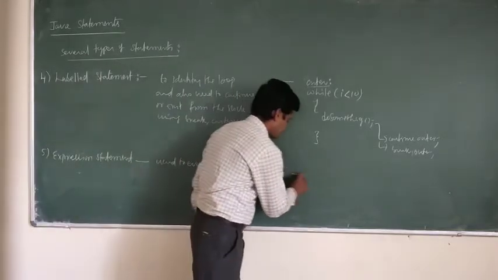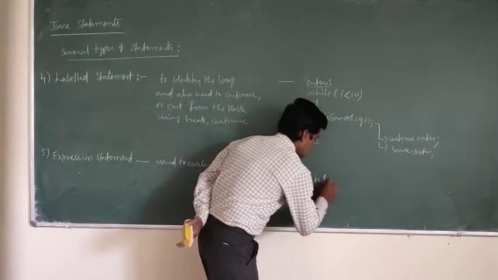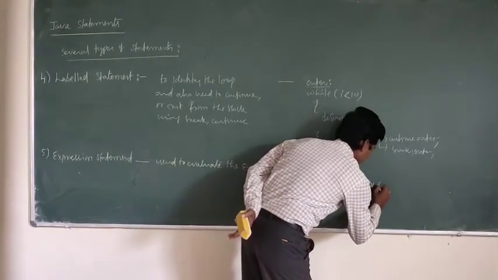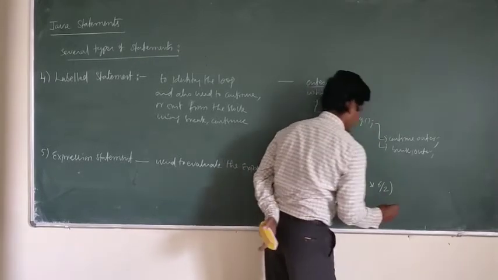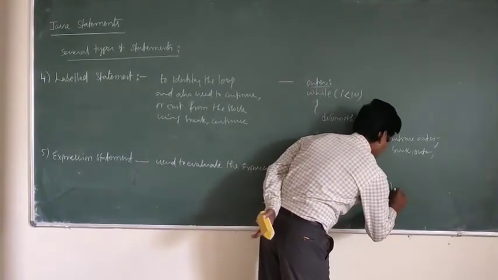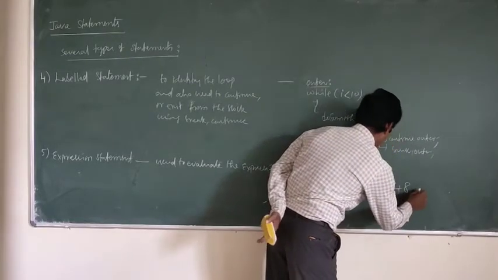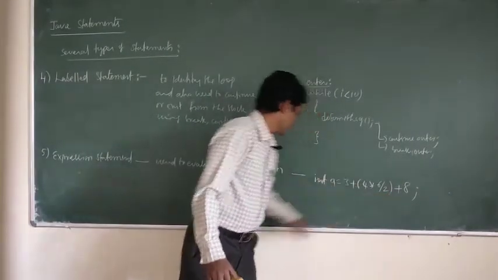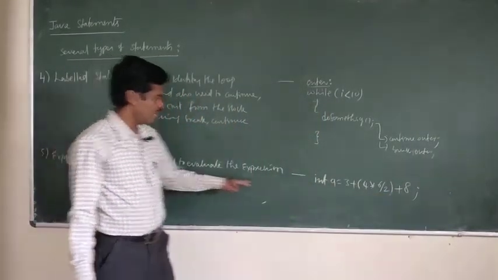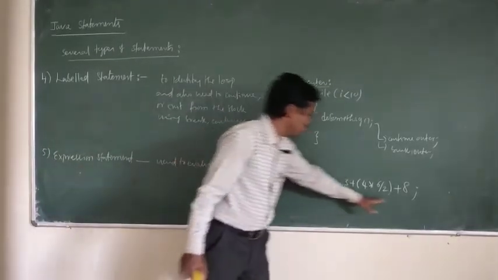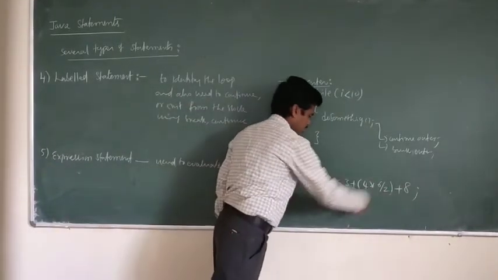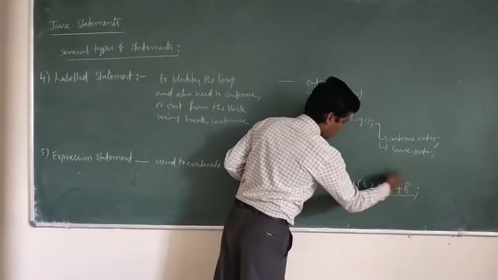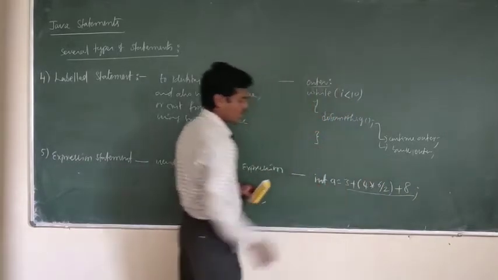For example, int a = 3 + 4 * 6 / 2 + 8. This is one expression. This expression will be executed by evaluating it. So this is one mathematical expression. It will be evaluated and finally the result will be assigned to the variable a.